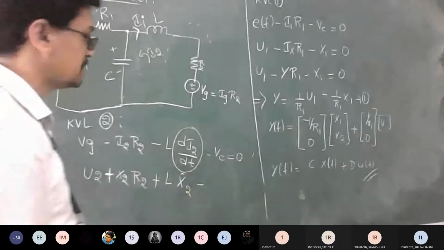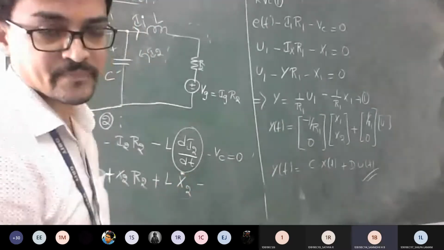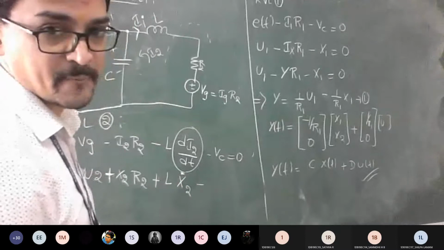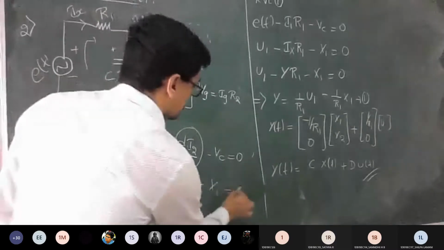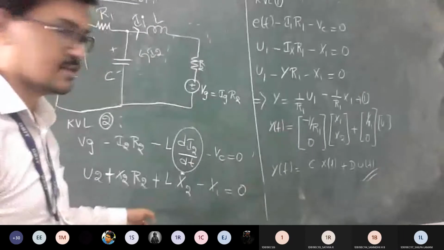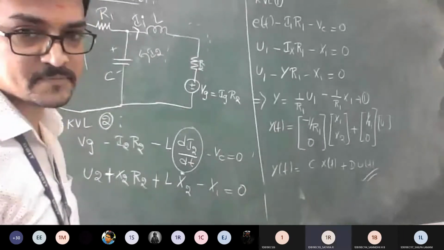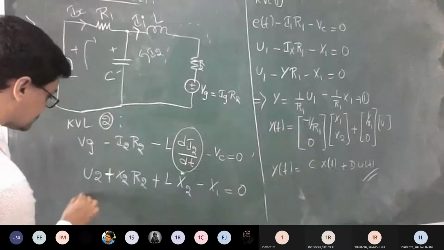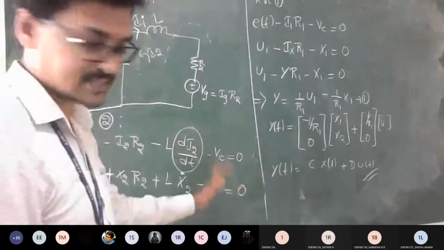Good. So what is Vc? x1. Is it okay, everyone? Yes. So from this, which answer can you get? x2 dot. So you can keep x2 dot remaining and push the rest towards the RHS.